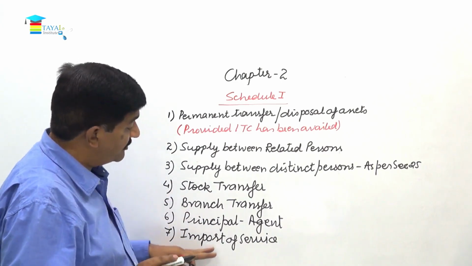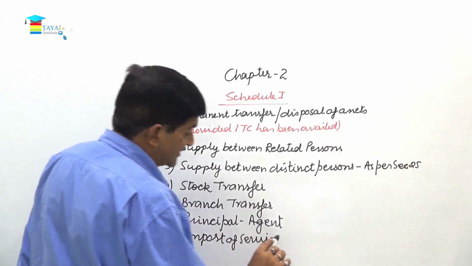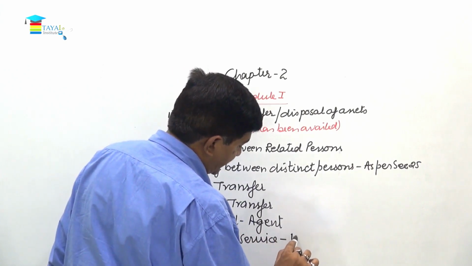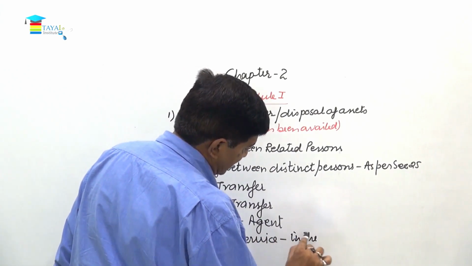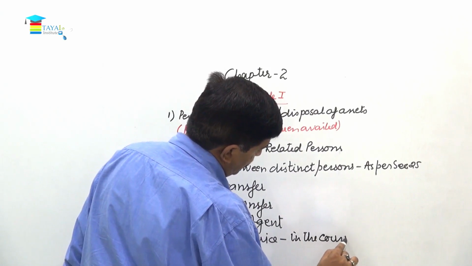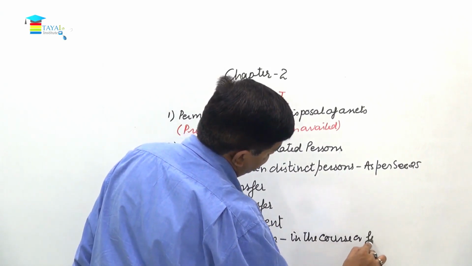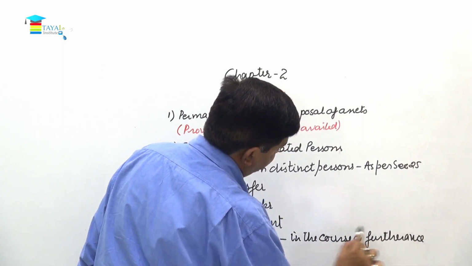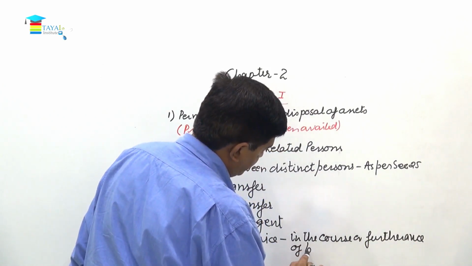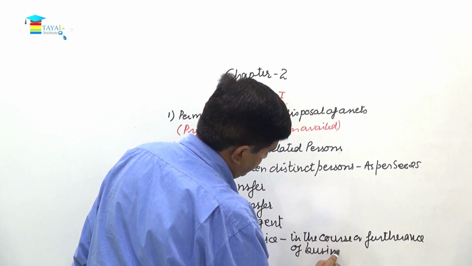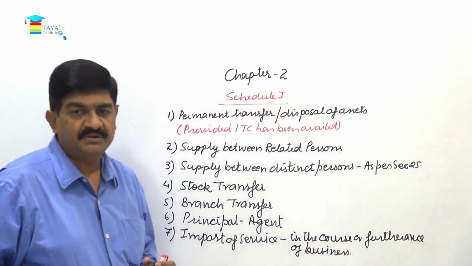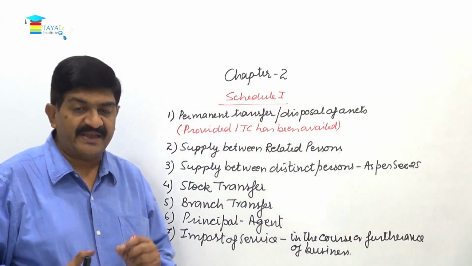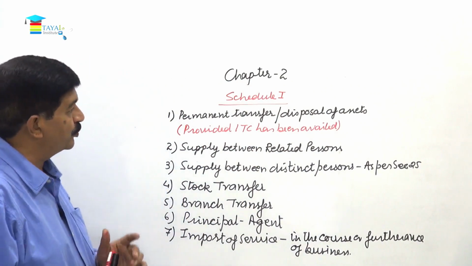But here we are talking about import of service, but this has to be in the course or furtherance of business, right? So friends, these are the activities listed in schedule 1.